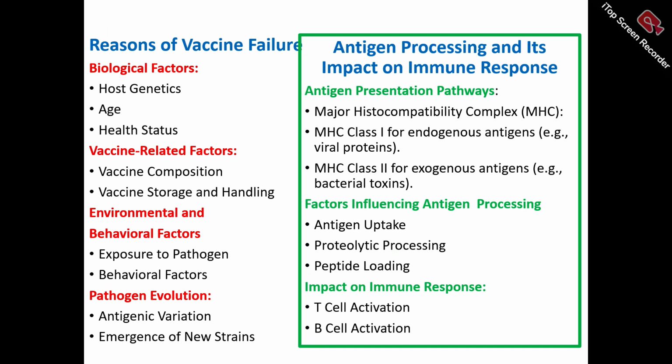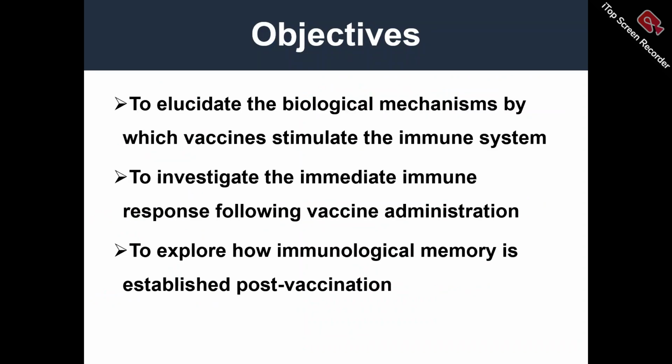So this is the antigen processing and its impact on immune response. If we are going to design any vaccine, we must know the antigen processing and presentation pathways. We know that if we inject any type of antigen, then it must be processed through APCs and presented through APCs to the T cells, and we must activate T cells for proper immune response.